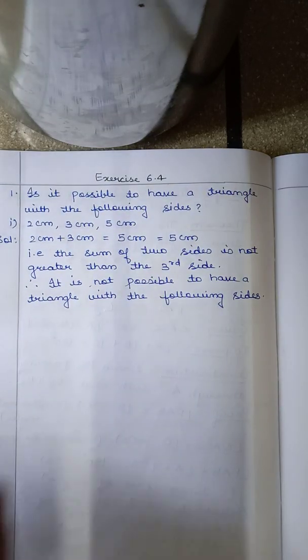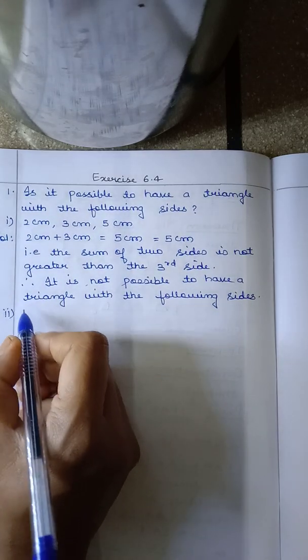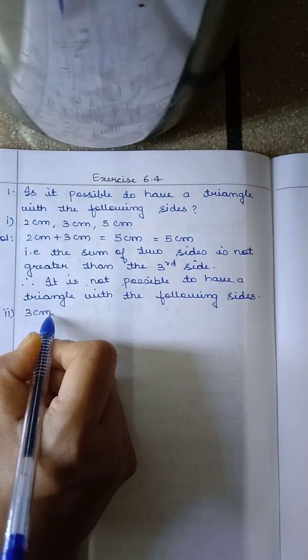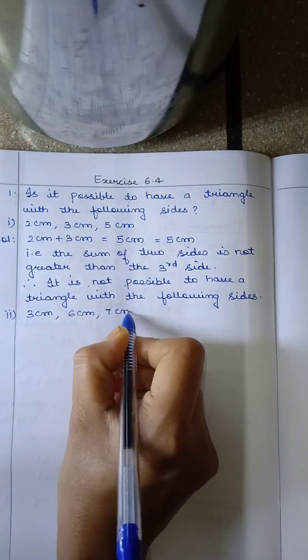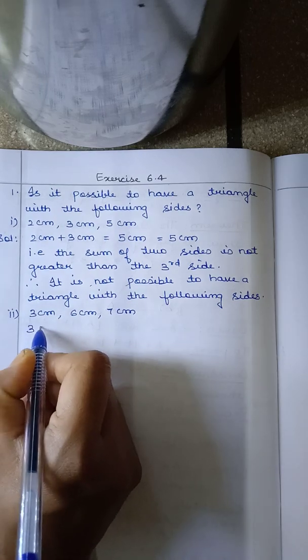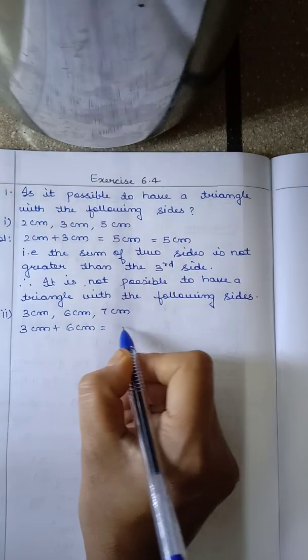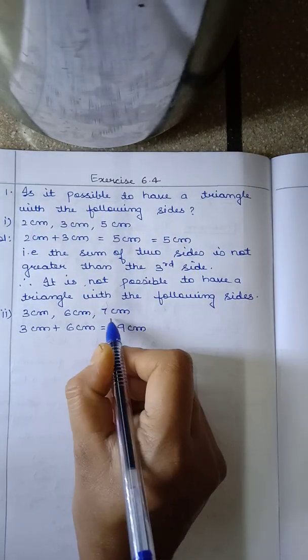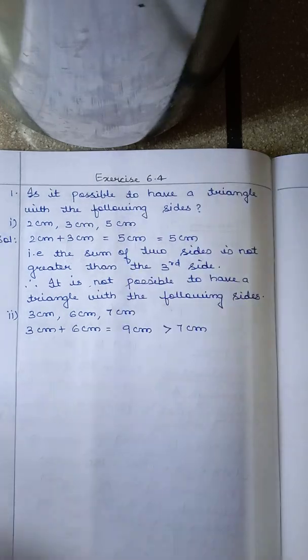Okay, so now let's see the second one. The measurements are given as 3 centimeter, 6 centimeter and 7 centimeter. Okay, so add firstly the two sides. Any two sides you can take. 3 centimeter plus 6 centimeter. If you add, you will get 9 centimeter and the remaining third side is 7. So 9 centimeter is greater than 7 centimeter.